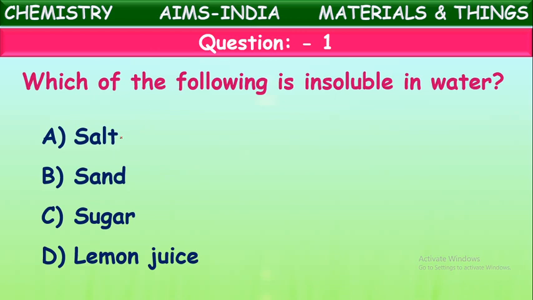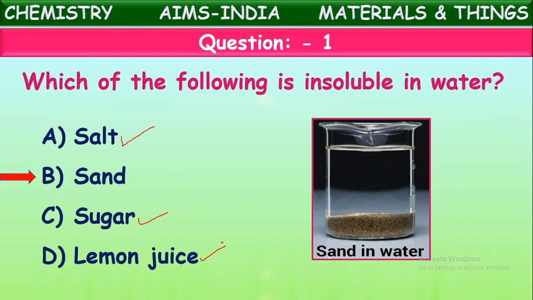Salt is nicely soluble in water. Even sugar is nicely soluble in water. Even lemon juice is a miscible liquid; it dissolves immediately into water. Only sand is insoluble in water. The substance which does not mix with water is called an insoluble substance. Sand is one of the insoluble solid substances. When you put sand into water, even though you stir it, after a certain time it will settle down. It won't dissolve in water.